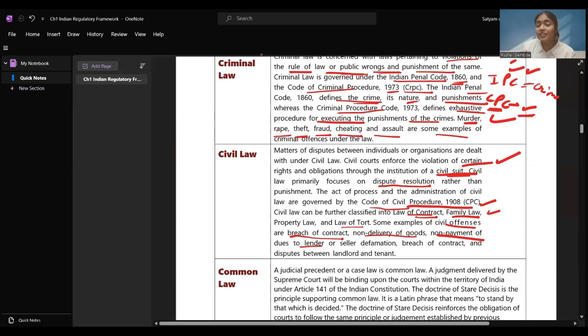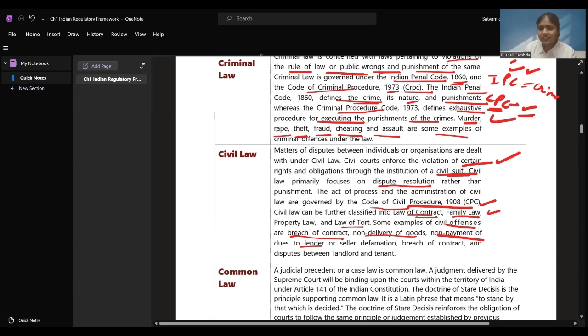Breach of contract and dispute between landlord and tenant. We have seen some people have their houses on rent. So when there is a dispute between the landlord, the person who gives the place on rent, and the tenant, who is the person residing in that house as a tenant or as someone who is renting the apartment or flat, that is called as tenant. There is a dispute between this landlord and tenant that gets covered under civil laws, right?